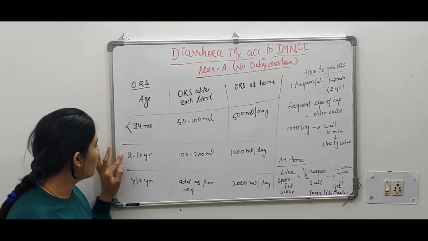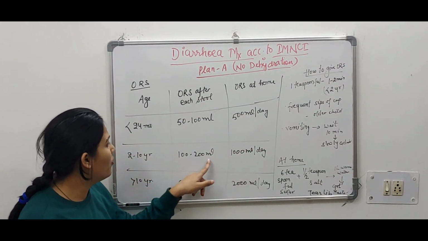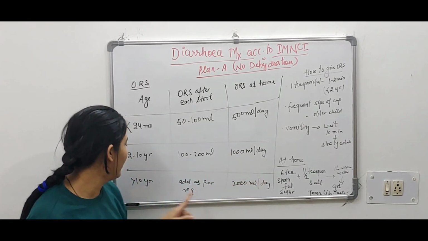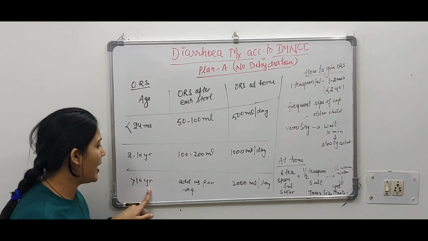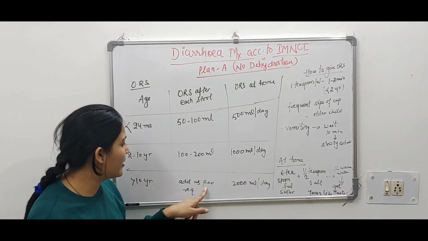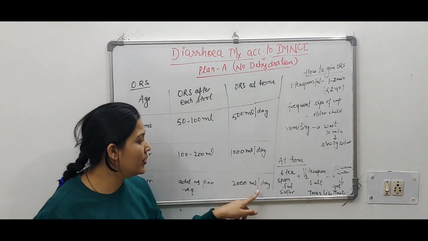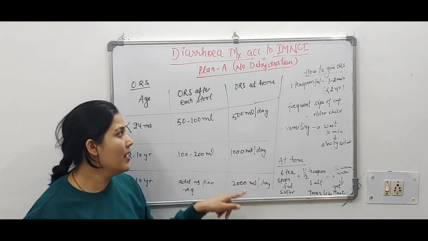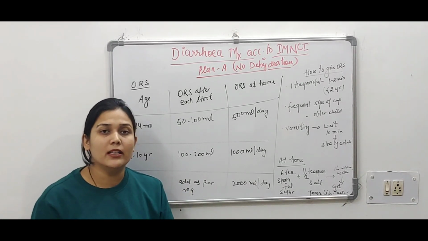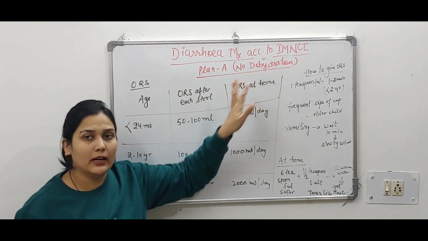If the child's age is 2 to 10 years, 100 to 200 ml after each stool and 1000 ml per day. If the child is more than 10 years, give as per requirement, as much as the child can drink, and the total should be 2 liters per day. Okay, this is the requirement according to plan A when the baby is falling in no dehydration category.